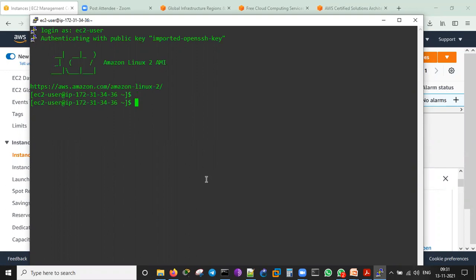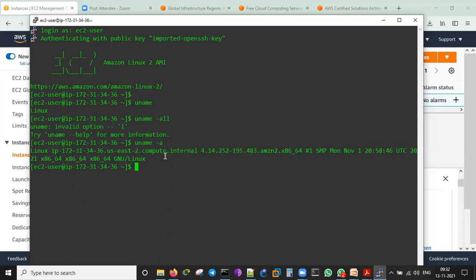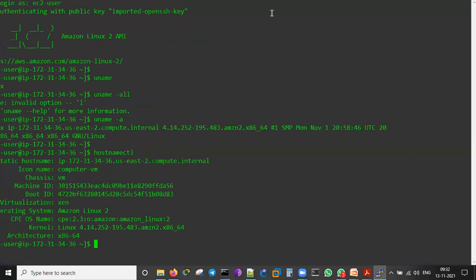This is a Linux system. I can just run the uname command. It's Linux. uname -a, sorry, not all. I am quite good in Linux, so please don't judge, because I've been working on Linux for the last 10 years. uname -a. Linux. This is the IP address and other things given for this. This is the infrastructure x86_64 and GNU/Linux. Let me see the hostname. Yeah, it is showing me hostnamectl.